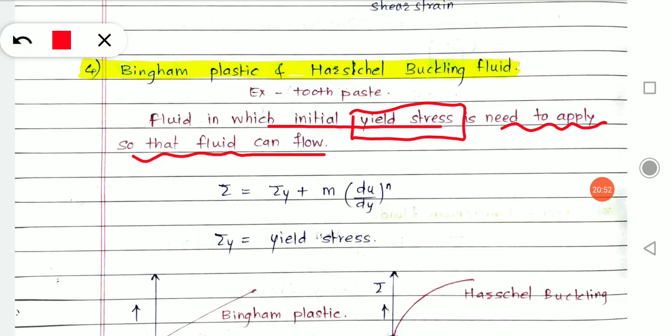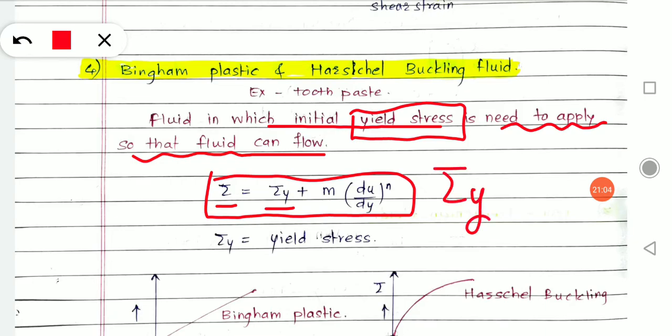So it again follows a power law where shear stress is equal to, with a little change, tau y added into this. What is tau y? Tau y is the yield stress. This is the initial yield stress that is mandatory. Until and unless you apply that yield stress, you will not come across fluid behavior of that paste. Plus m (du/dy) raised to n, where m is the consistency index and n is the flow index, like before.